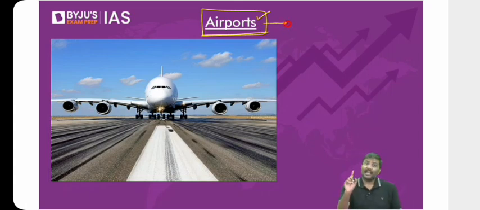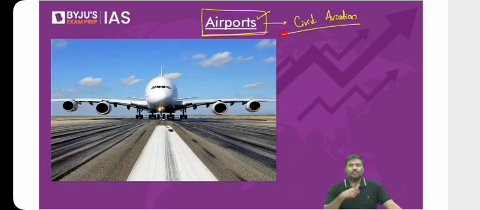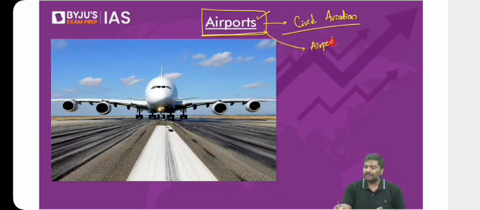Government of India has an authority. That is, there is a Ministry of Civil Aviation. It is this Ministry of Civil Aviation which is responsible for policy making and implementation of the policy. Point number 2. For the development of airports, historically, in case of India, we have an authority called Airport Authority of India. AAI, Airport Authority of India.